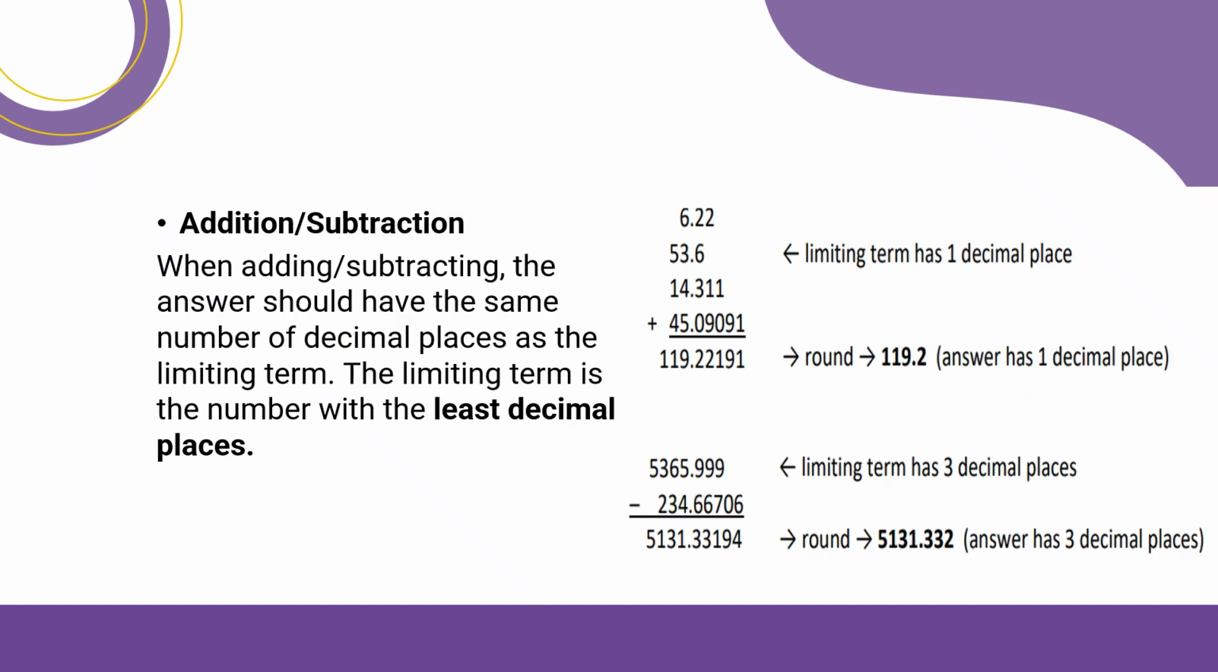In operations, in addition and subtraction, we actually follow now the least decimal place as a limiting term. So in this example, I have here different values with different decimal places, and my limiting term now would be 53.6 because it only has one decimal place. My final answer should be rounded off to one decimal place.